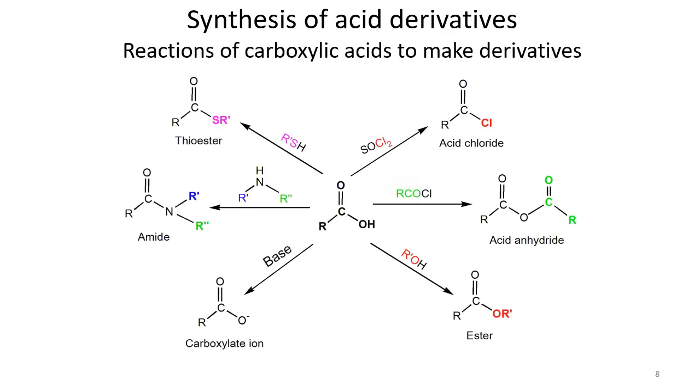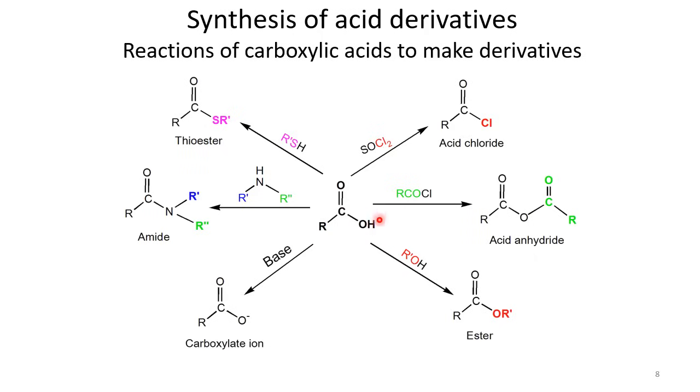Alright, as we have already discussed the synthesis of these acid derivatives, we have a summarized overview here, and you can see that basically carboxylic acid is the main precursor of all these derivatives. So we use different kinds of reagents for different kinds of acid derivatives. Mainly we have discussed acid chlorides, anhydrides, and also esters, but you can see that if you want to make a thioester, then we can treat carboxylic acid, just like with an alcohol, with a thiol type of compound.